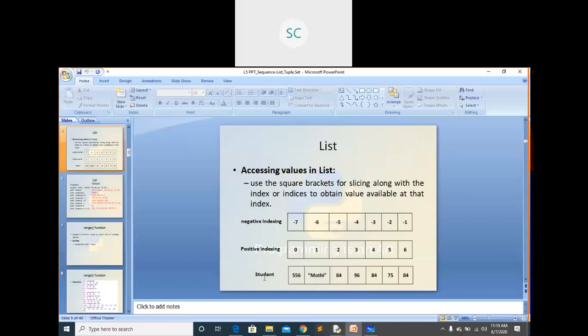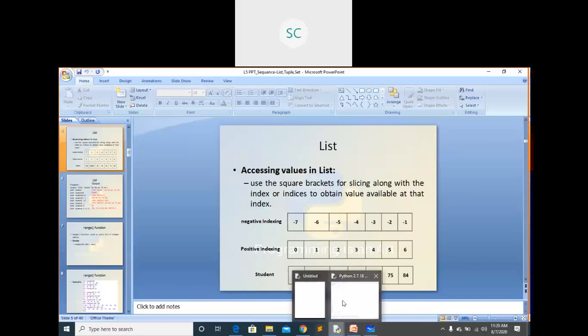In a list, the index starts from 0, then 1, 2, up to that number minus 1. Negative index starts from -1. That you need to remember.